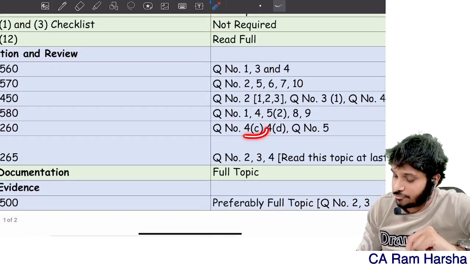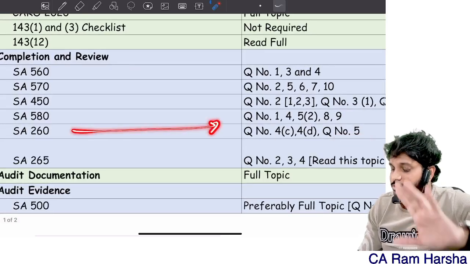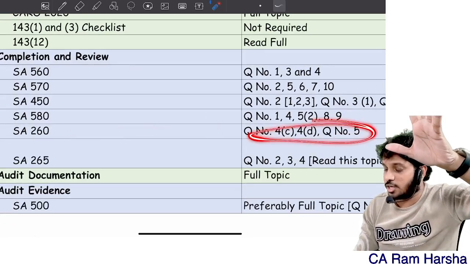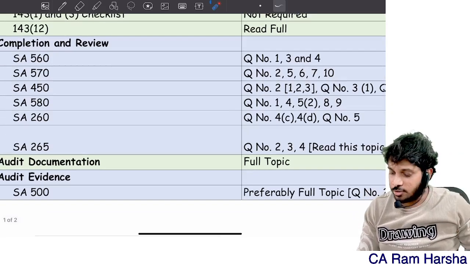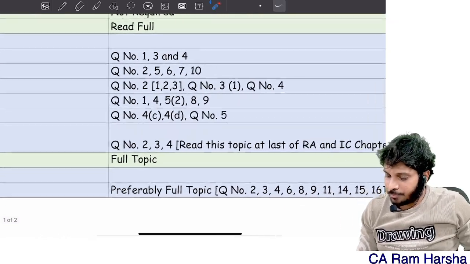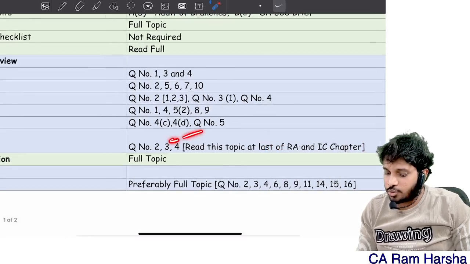260. Question number 4, C point. Question number 4, D point. And question number 5. 260, we have so many questions. Actually, 5 questions were there. I am only targeting 2 questions. That too in 1 question only 2 points. Understood? 265. You know, this topic you have to read after risk assessment and internal control chapter. 2, 3, 4 questions enough.